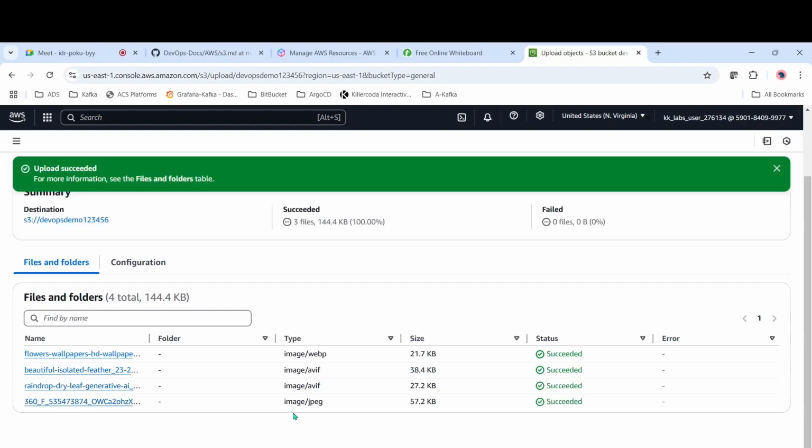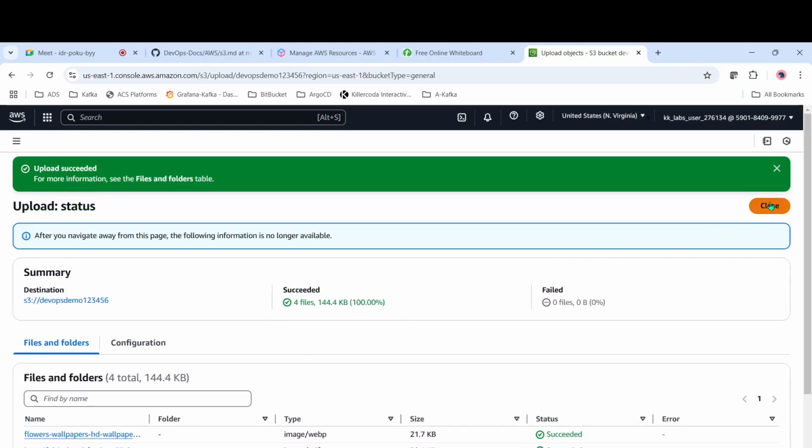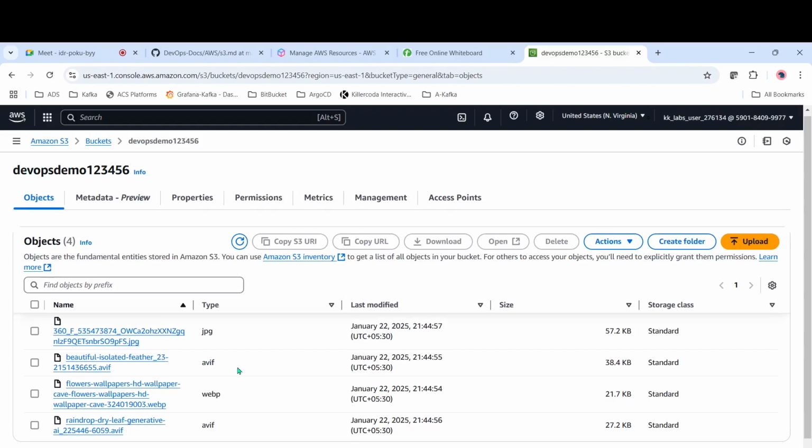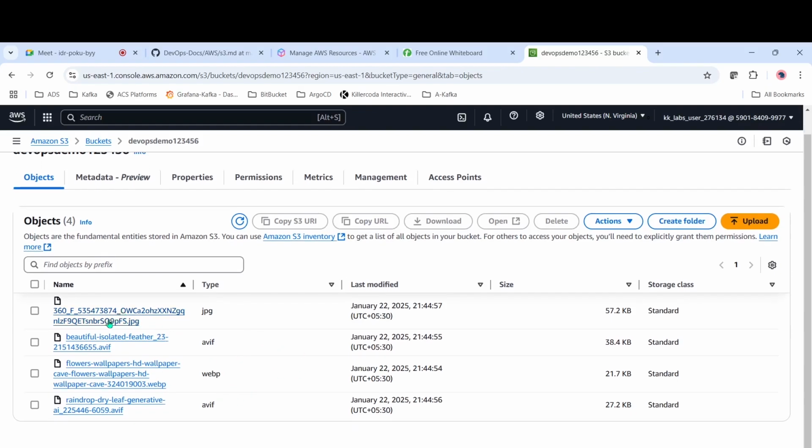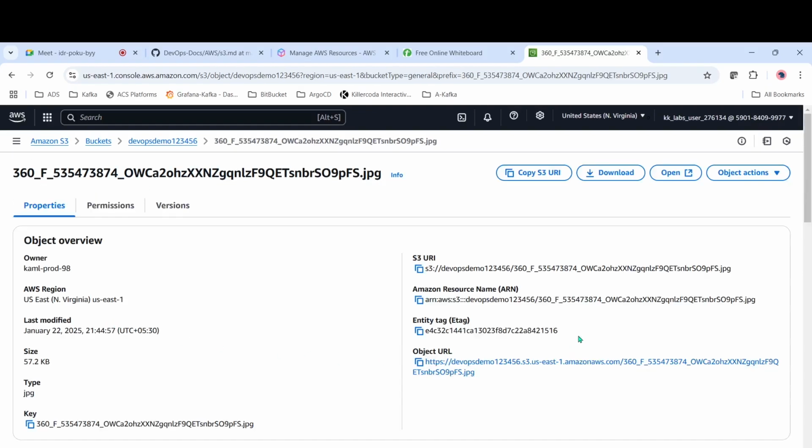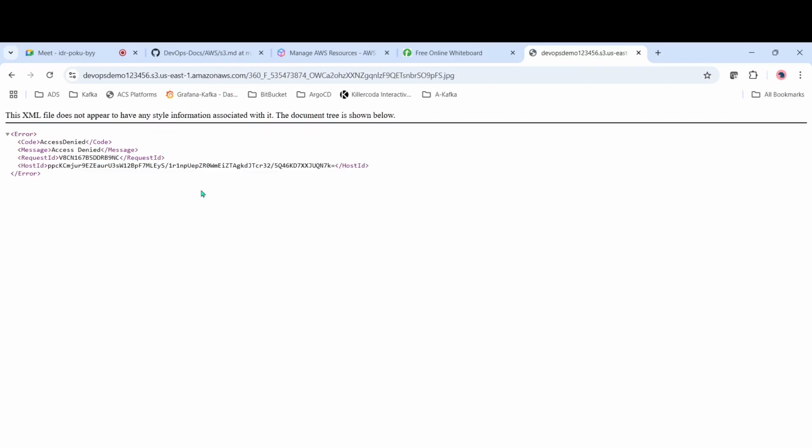By default, as we have seen, when we created the bucket we didn't allow any public access, right? So if we come here and close, all these files are available. Let's open this one. We have the URL by default. This is a public URL. When I try to click on this, it will throw an error. See, access denied. These S3 buckets are global, right? So it is a public URL.